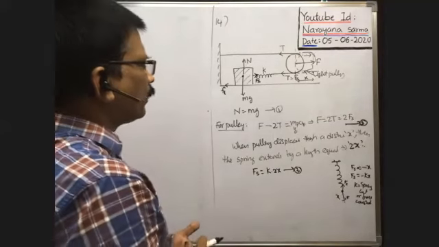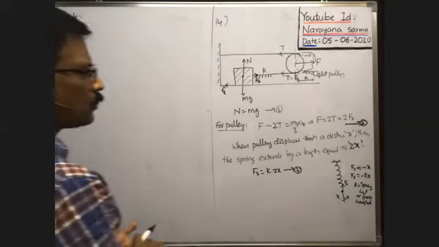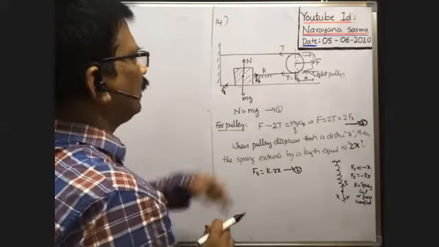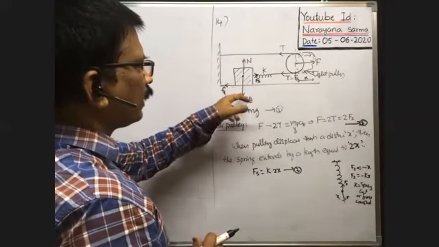Here, for the block to start sliding, what is the condition? Fs must be greater than or equal to Fl.